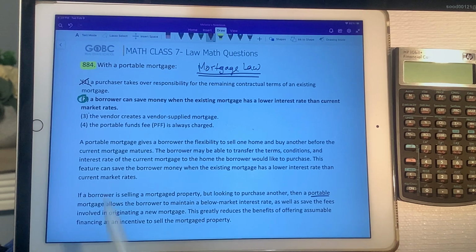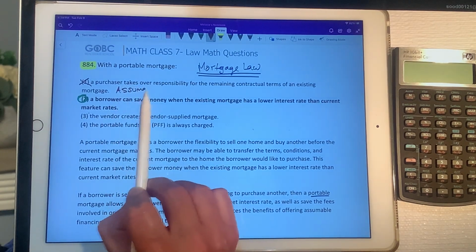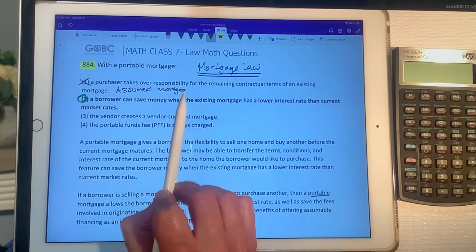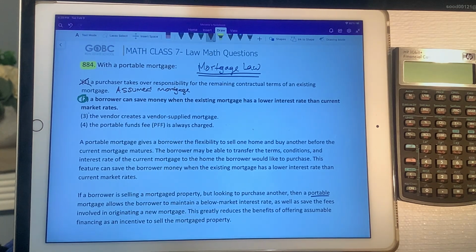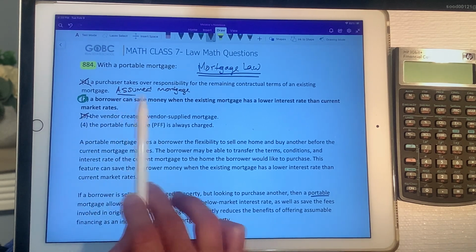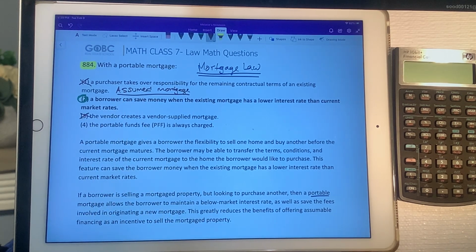Number 1 is actually describing a purchaser taking over responsibility for the remaining contractual terms of an existing mortgage. So this one is describing an assumed mortgage. And like I was saying, if you're talking about a portable mortgage, you don't want somebody to assume it. You want to keep it for yourself. Number 3 is kind of talking about the same thing, right? Vendor supplied mortgages. A portable mortgage is not a vendor supplied mortgage. Assumed mortgage, vendor take back mortgage, and agreement for sale are all vendor supplied mortgages.